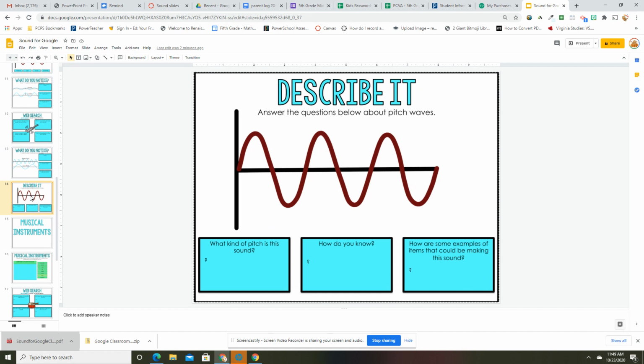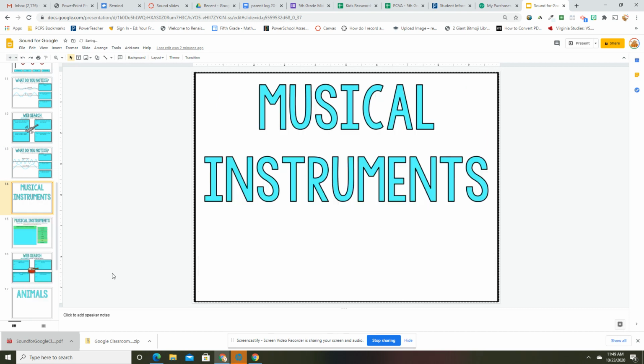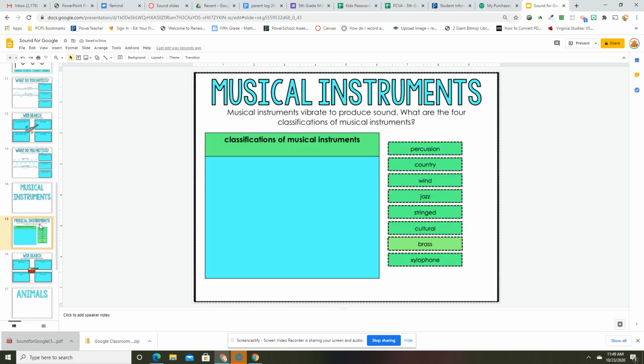All right, musical instruments. Musical instruments vibrate to produce sound. What are the 4 classifications of musical instruments? Guys, we talked about this yesterday, so use your notes. You're only going to use 4 of these right here, so use your notes.